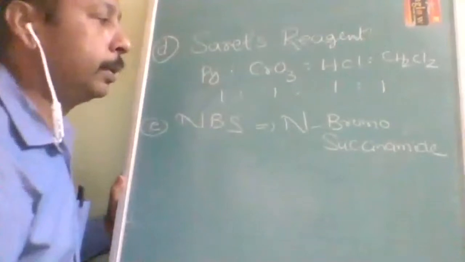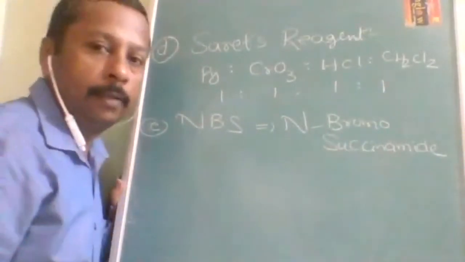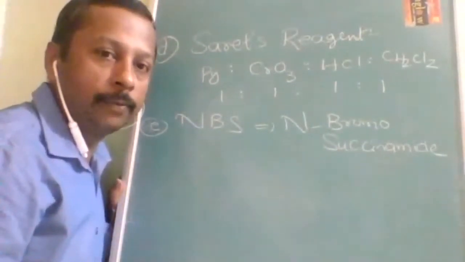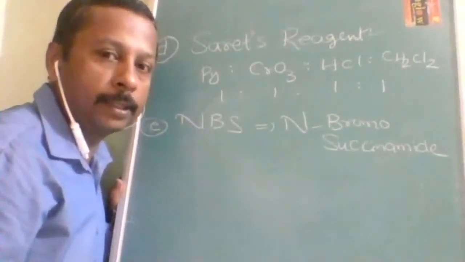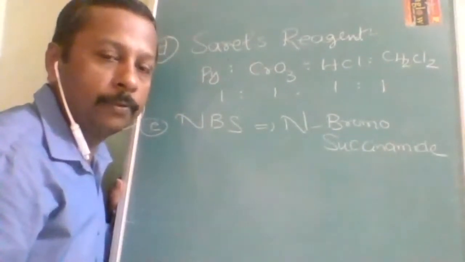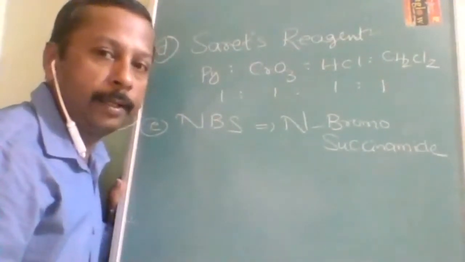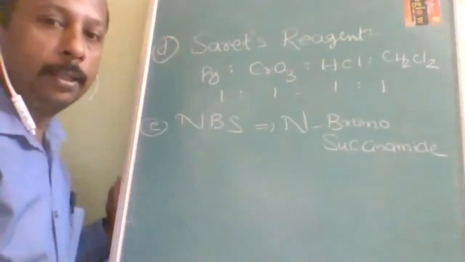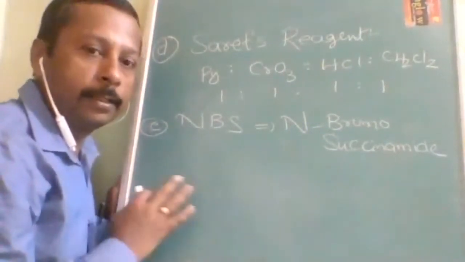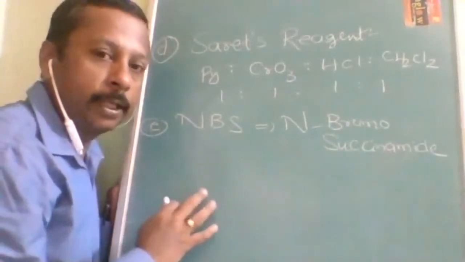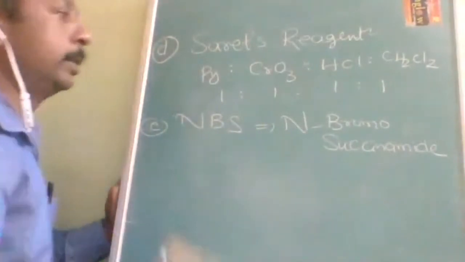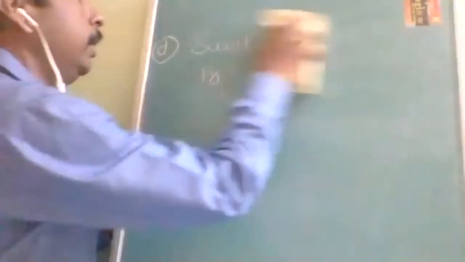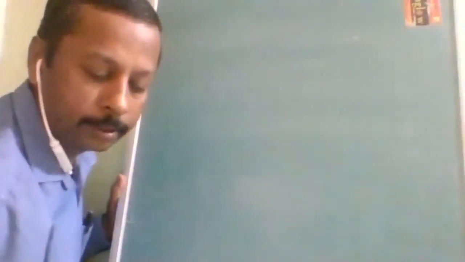First you should know succinic acid. In succinic acid, if you remove 1 mole of water and replace it with NH, then it will be succinimide. And if in place of the H you put bromine, then it is called N-bromosuccinimide. Understood? So these are the 5 reagents, the mild oxidizing agents.